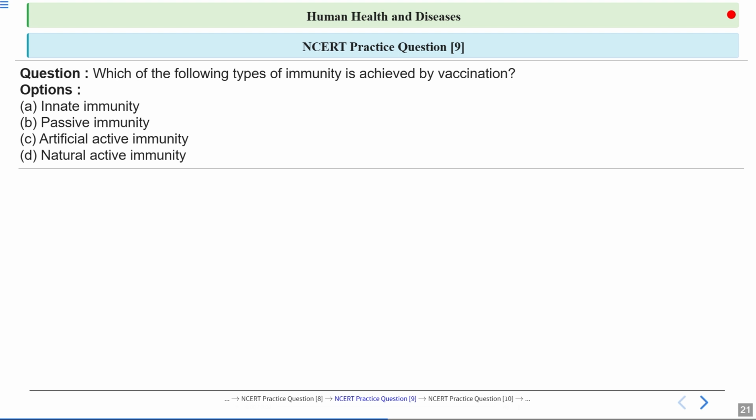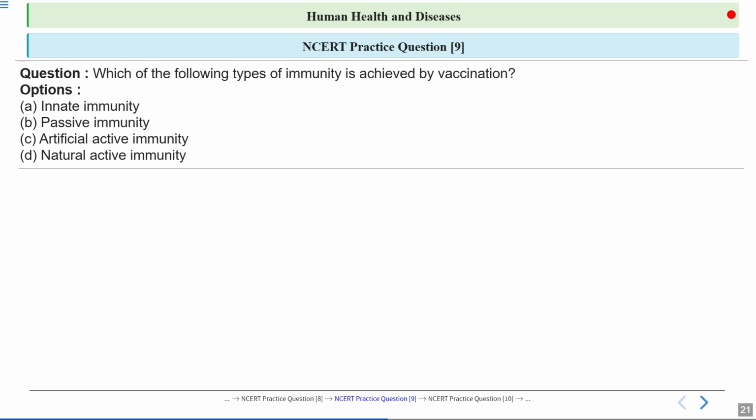Nowadays, what they are doing, earlier they used to introduce weakened pathogen in the host body to activate the immune system. But now, the antigenic polypeptides of these pathogens are being made in E. coli or yeast. So in this way, we can produce antigenic polypeptides on a large scale, and then we can produce vaccinations on a large scale.